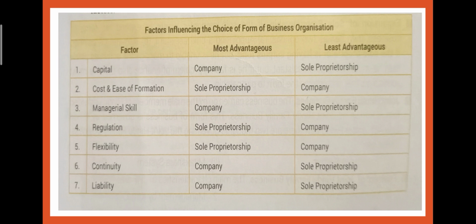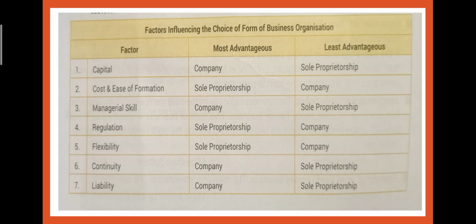First factor is capital. I'll tell you the most advantageous business and the least advantageous business, the one which you should not go for. From the capital point of view, you should go for the company form of business, and you should not go for the sole proprietorship, because in a company you will get huge funds, but in sole proprietorship the funds are very limited. For cost and ease of formation, अगर आपको easily form करना है, कोई problem नहीं face करनी, then you should go for the sole proprietorship and you should avoid the company form of organization.